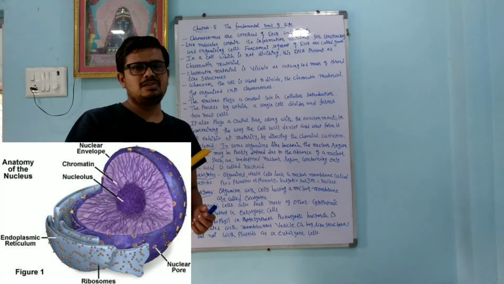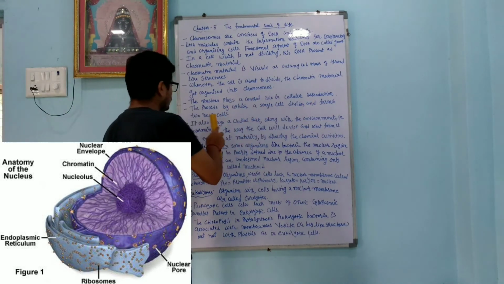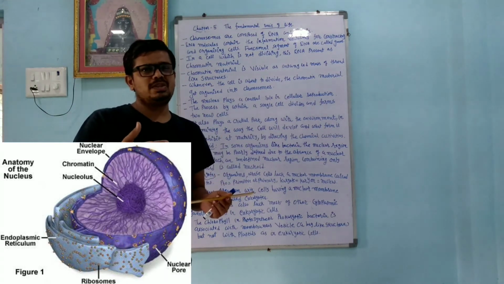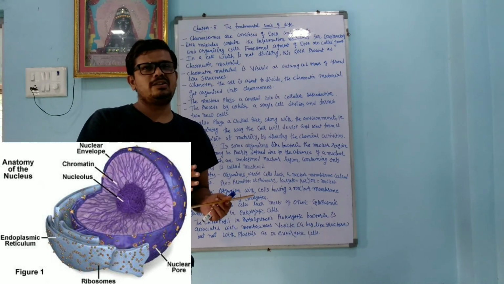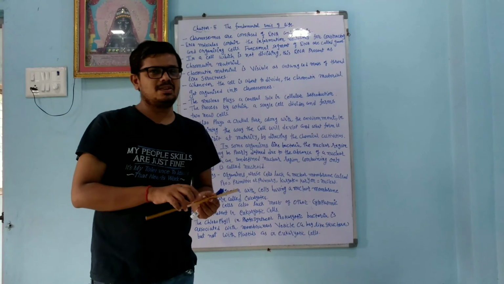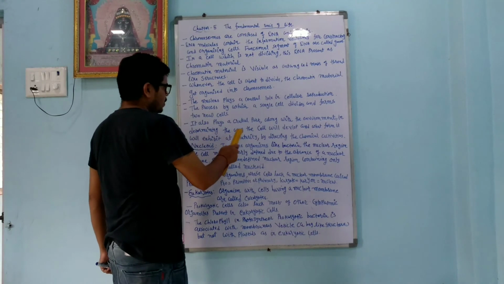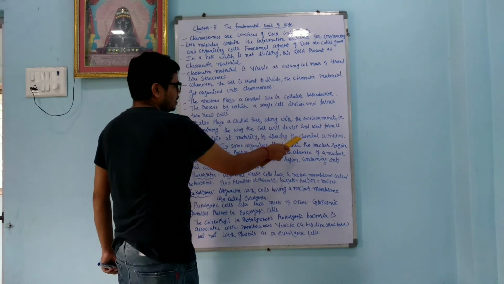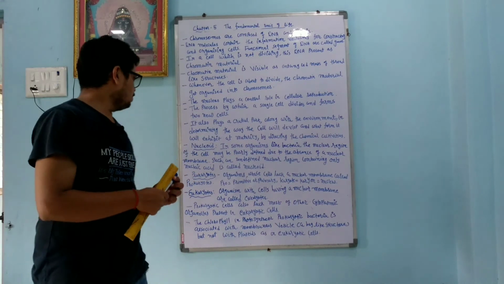The nucleus is generally present in the center of the cell. It is the process by which a single cell divides and forms two new cells. In regular cell division, one cell becomes two, then four. But if regular cell division does not occur, there is a chance of forming cancerous cells. So in cancer, irregular cell division occurs. The nucleus also plays a crucial part, along with the environment, in determining the way the cell will develop and what form it will exhibit at maturity, by directing the chemical activities, as it governs most of the chemical activities in the cell.